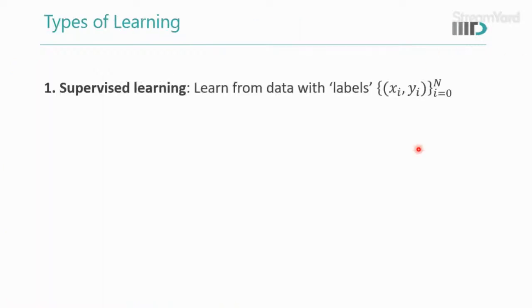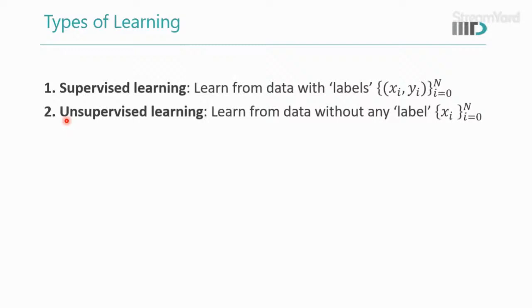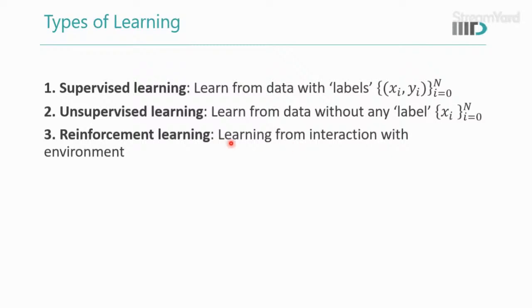And let me point out something else as well. In supervised learning, what we saw is that we have the data, and the learning is coming from the data with labels. So for example, we have xi. xi are our data, and yi is the associated label. In unsupervised learning, we are learning from the data without any label. That means we have only the xi. In reinforcement learning, we are learning from the interaction with the environment. That means we may have xi, we may not have xi.